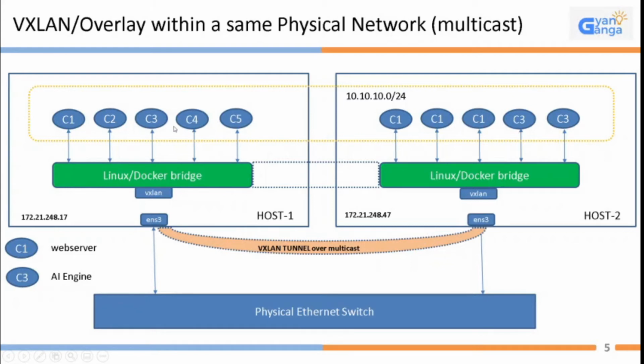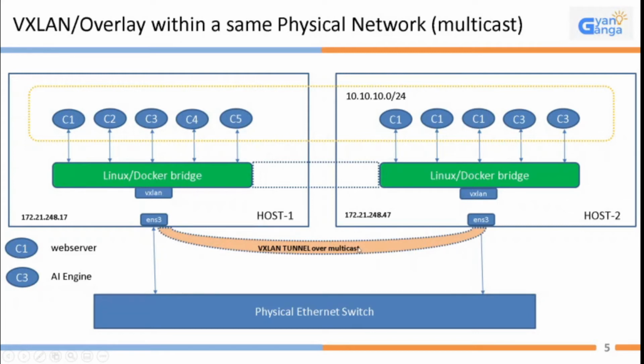The idea is that any traffic which comes out of this bridge has to be delivered here in an undisturbed way. How is this possible? We need to build a tunnel. So basically the Ethernet frame of this traffic will become a payload for this network.